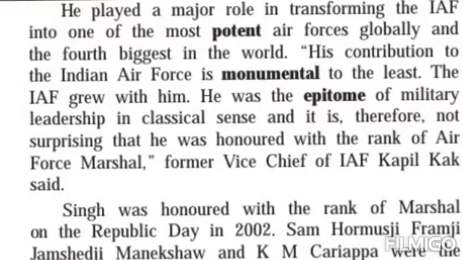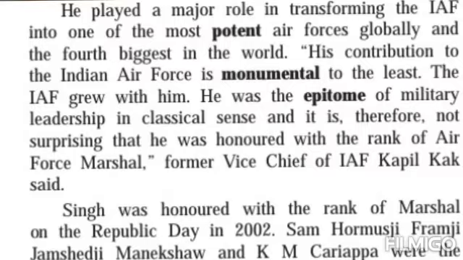Sixty. He played a major role in transforming the IAF into one of the most potent air forces globally and the fourth biggest in the world. Now see, whatever development we see in the Indian Air Force, this is because of the great vision of Air Force Marshal Arjun Singh.